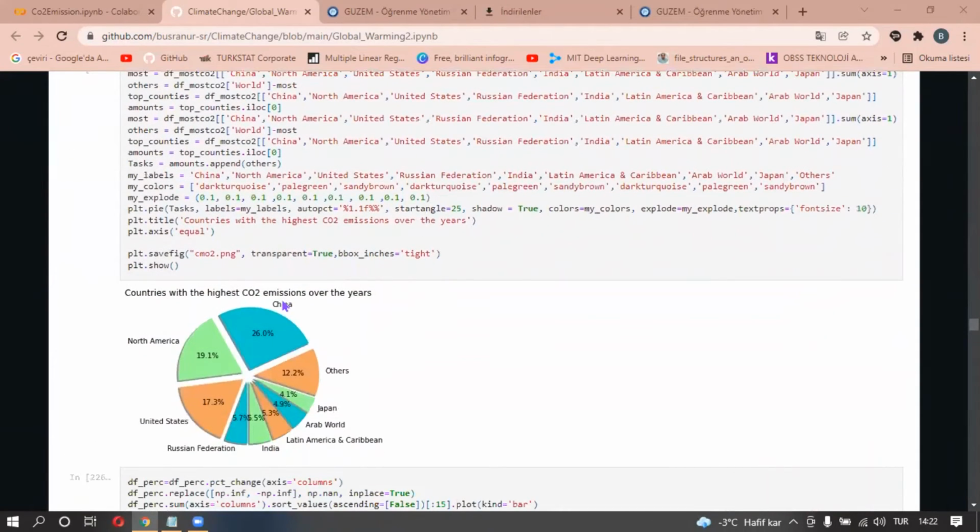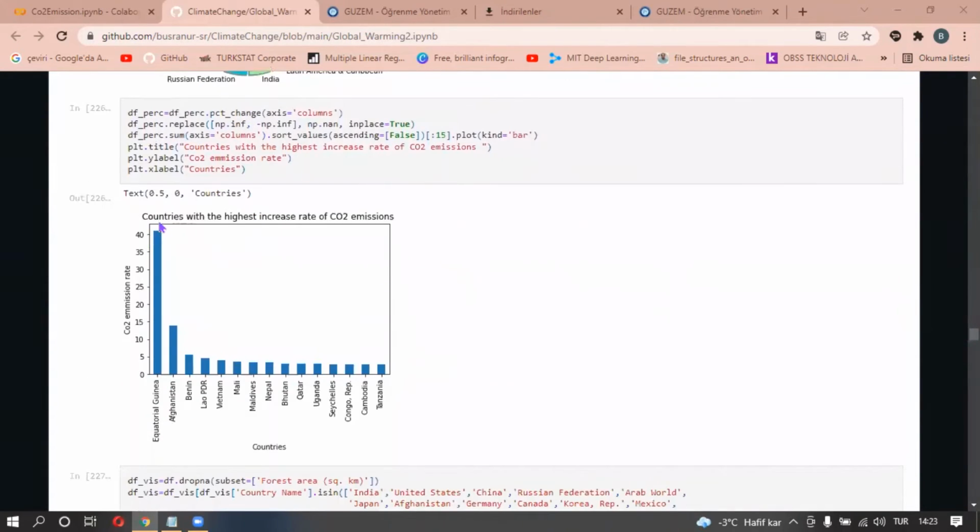This pie chart shows countries with the highest carbon dioxide emissions over the years. China, North America, and the United States emit more carbon dioxide than all the other countries. And there's another plot which shows countries with the highest increased rate of carbon dioxide emission.